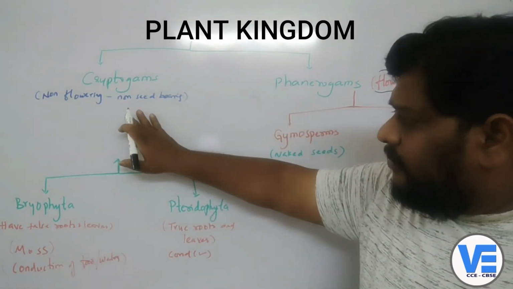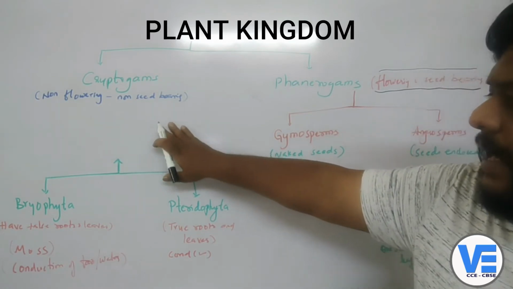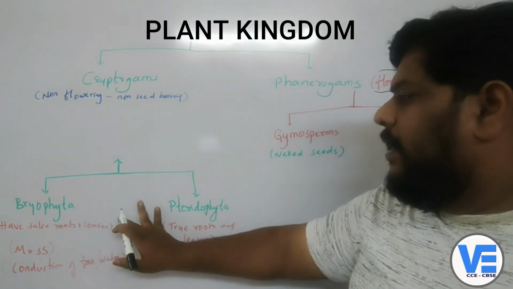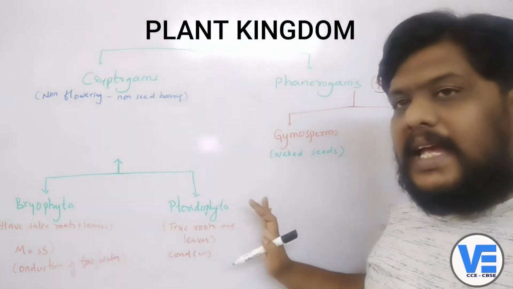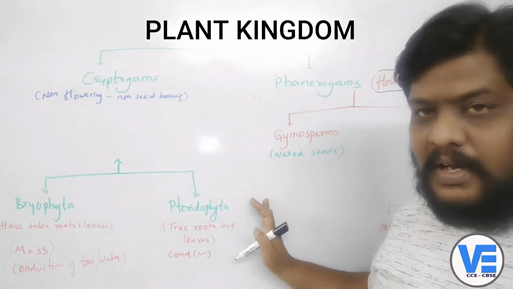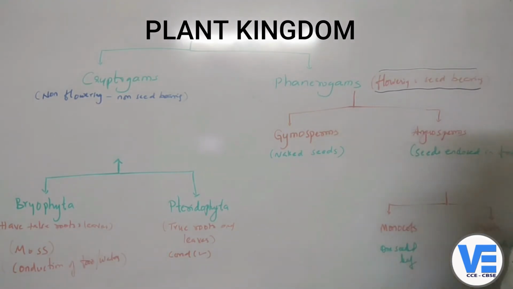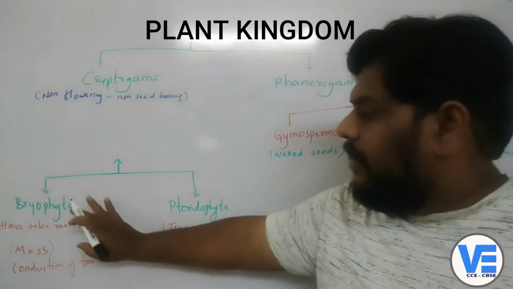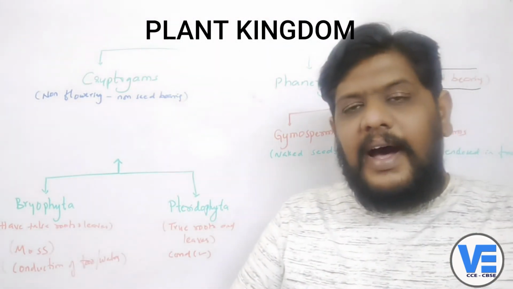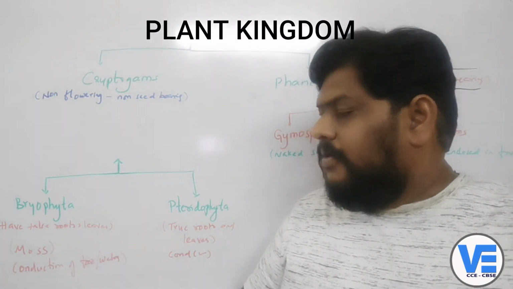Now coming to the cryptogams, they are again divided into two groups. One is Bryophyta, second one is Pteridophyta. When you see the Bryophyta, they have false roots and also false leaves.